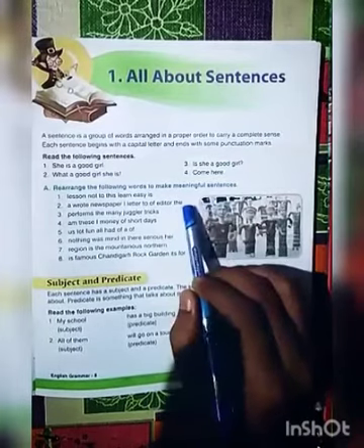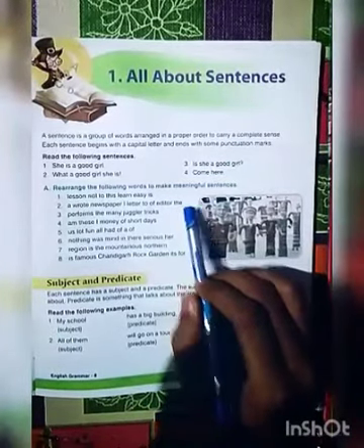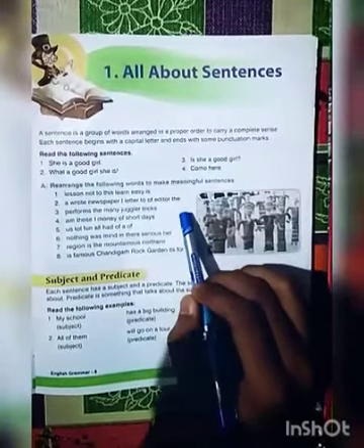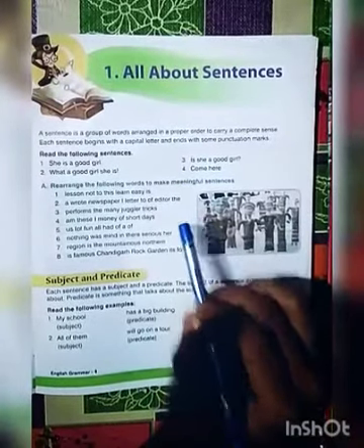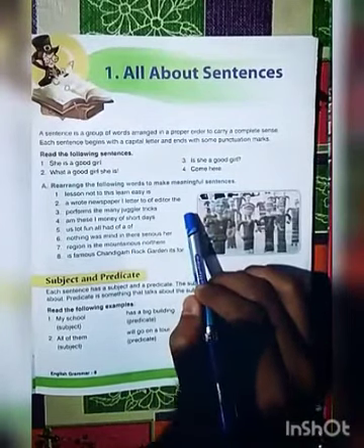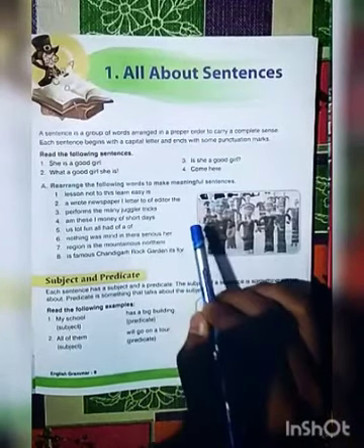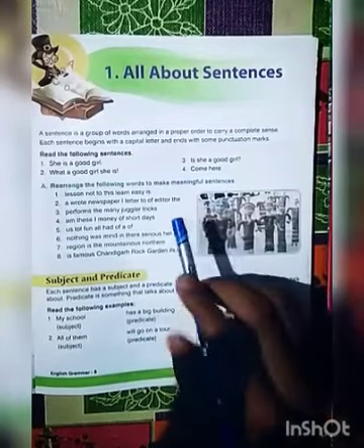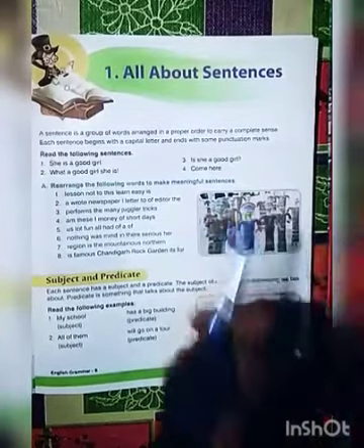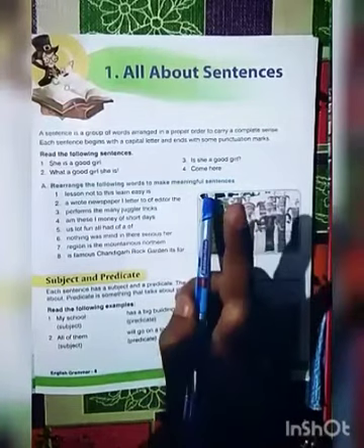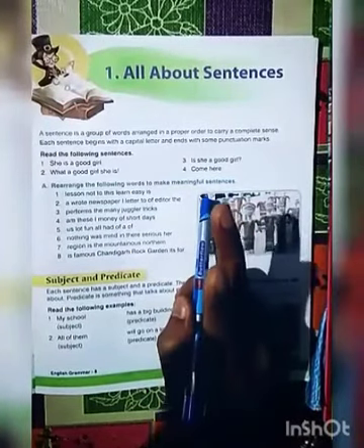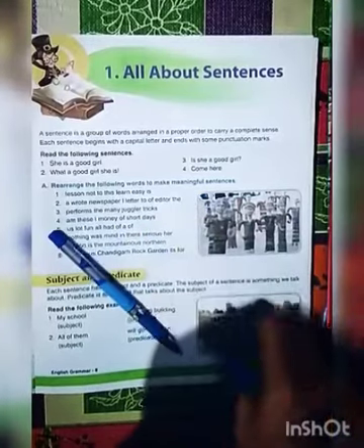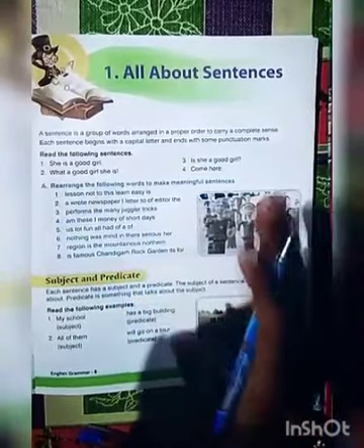It is not in your lesson book, but I have to teach you because you have to know better about the sentence. So you have to know about the complex compound sentence. Now we are going to know what is a simple sentence. A simple sentence has only one independent clause. So you have to know better. I have an example here: the cat is sleeping.